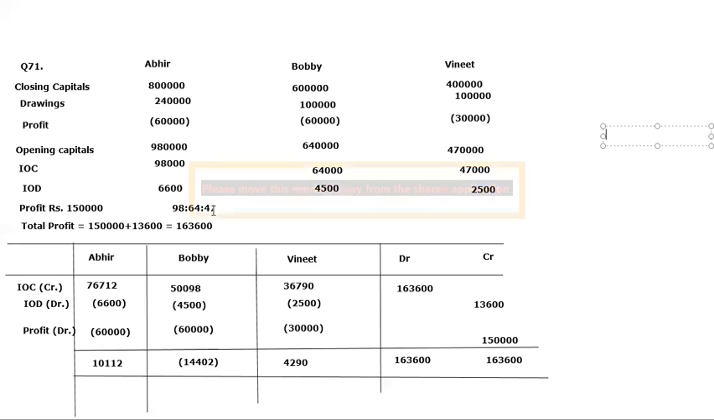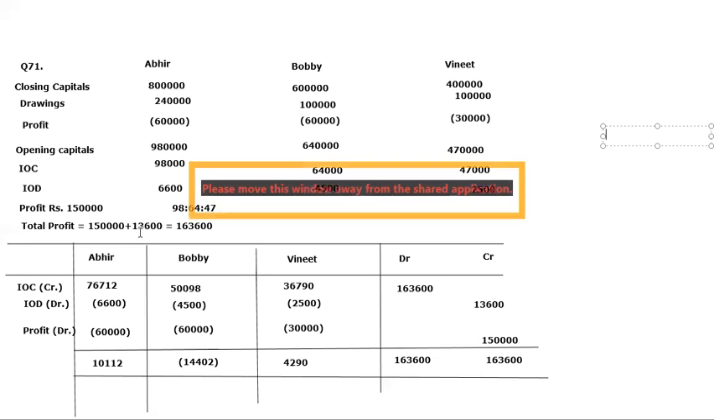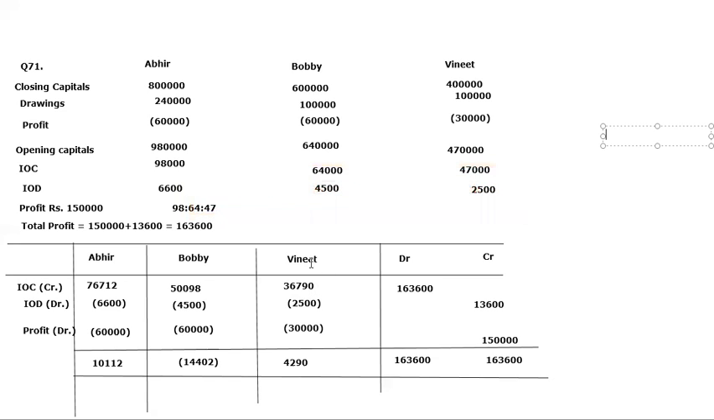Now after that, what is our total profit? The total profit is 1,50,000, which is already there in the book, plus IOD, which has been charged from the partners. Okay. Now the total profit is 163600. Now out of this total profit, IOC will be given to the partners in the ratio of 98 ratio 64 ratio 47. And here it is 76712 for Abir, 50098 for Bobby, and 36790 for Vineet.